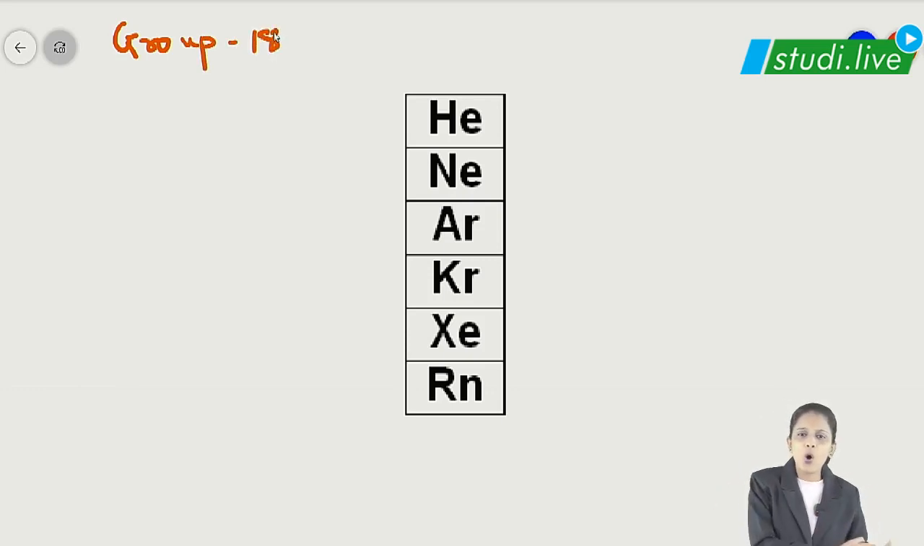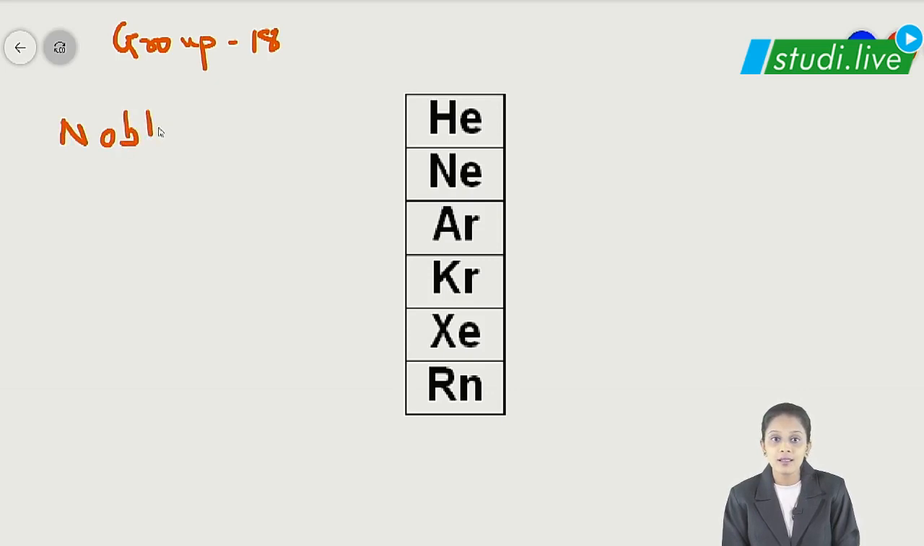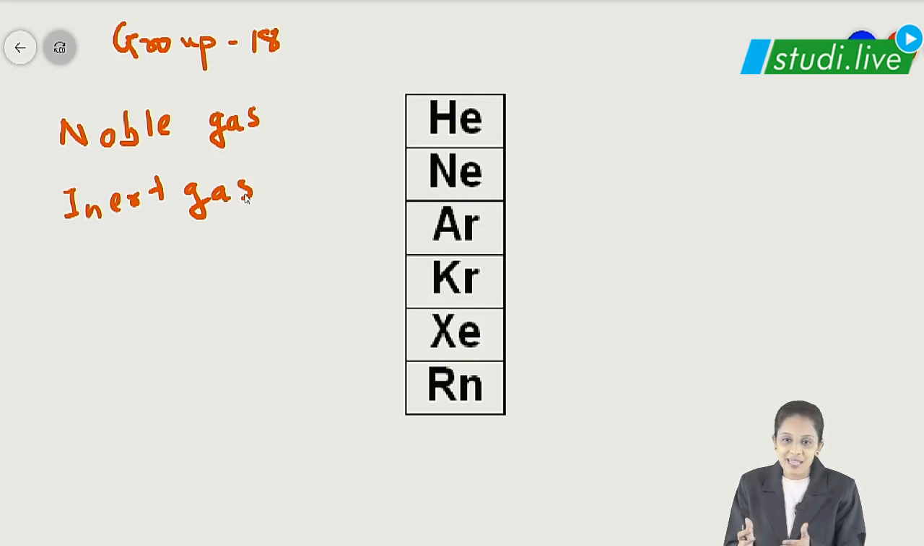We know that all the elements in our periodic table try to acquire the stable noble gas configuration of group 18 elements. Yes or no? Why don't they react? Because they have the stable configuration. We know that, right? So group 18 elements, we name it as what? Noble gas. They all are present in gaseous state. Or we name it as inert gas, non-reactive, because they have the stable configuration.